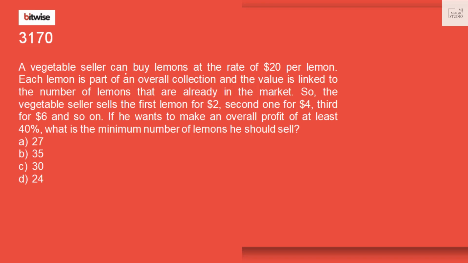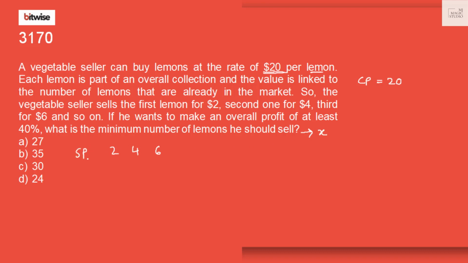A vegetable seller can buy lemons at the rate of $20 per lemon. The cost price is 20 per piece. Each lemon is a part of an overall collection, and the value is linked to the number of lemons that are already in the market. So the vegetable seller sells the first lemon for 2, second lemon for 4, third lemon for 6, and so on. If he wants to make an overall profit of at least 40%, what is the minimum number of lemons he should sell? Let the minimum number of lemons he should sell be X.